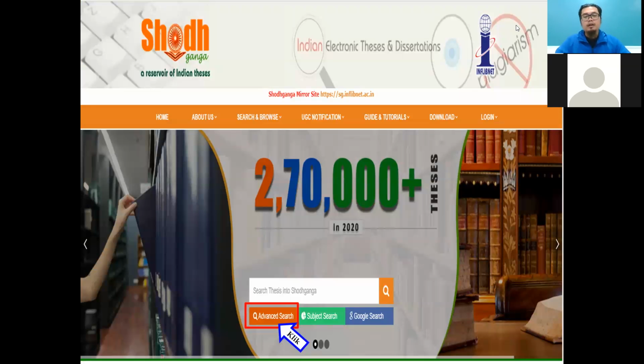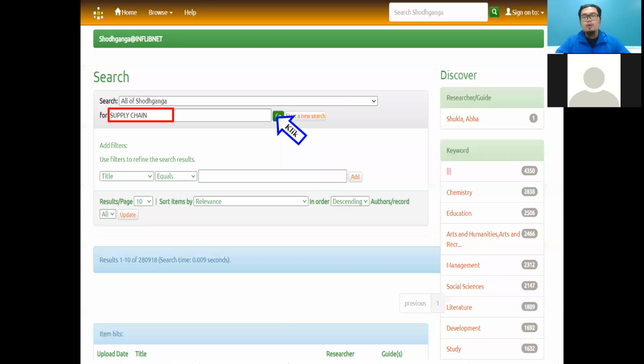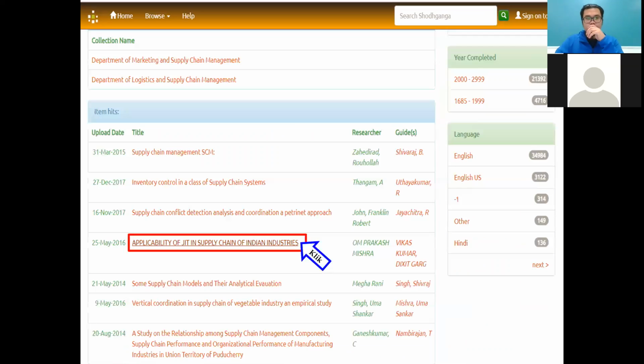So they have a lot of theses actually. This is the interface. So we click the advanced search. They have some information here, but you just click the advanced search because you are quite familiar with it. Okay, in this part, I just use one keyword only. Write down supply chain and then click go. They have several results here matching these keywords.